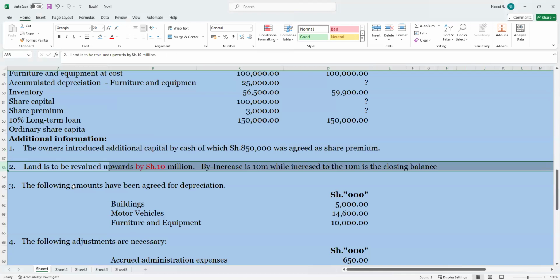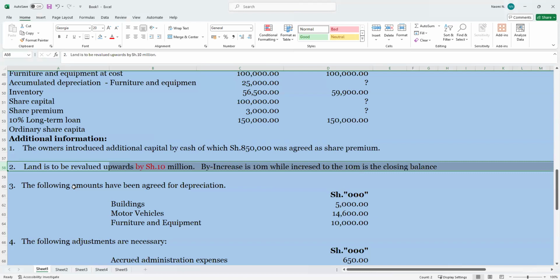Additional number 2, land is to be revalued upwards by 10 million. So maybe just to explain on this, we have land revalued by and land revalued to or at.